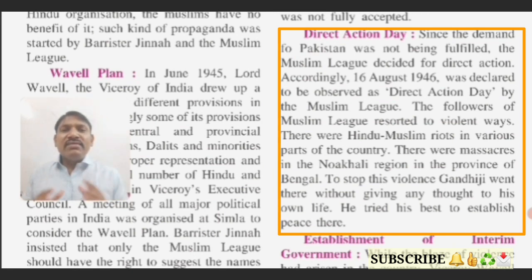Observing this miserable and terrible condition, Gandhiji went to Bengal and tried his best to establish peace there.